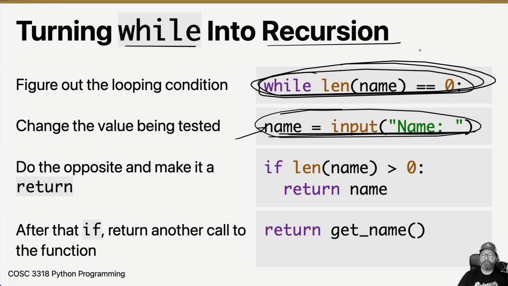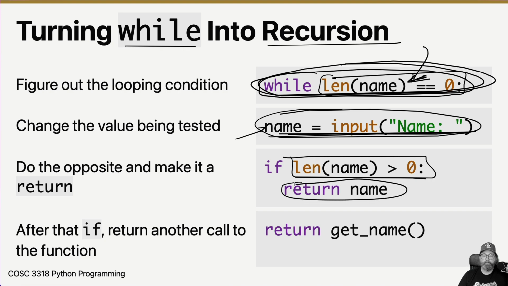And then instead of having this condition, we do the opposite condition. So instead of looping while the length of the name is 0, we say if the length of the name is greater than 0, then we're just going to return that name. And then after that, we return a call to our function. So that's how we turn a while loop into a recursive function.